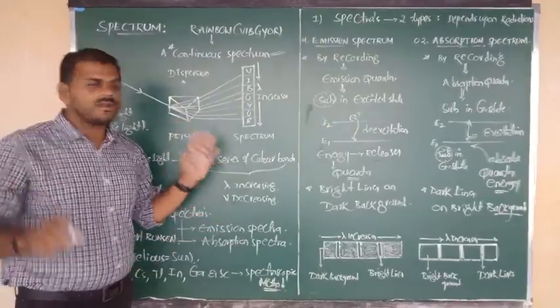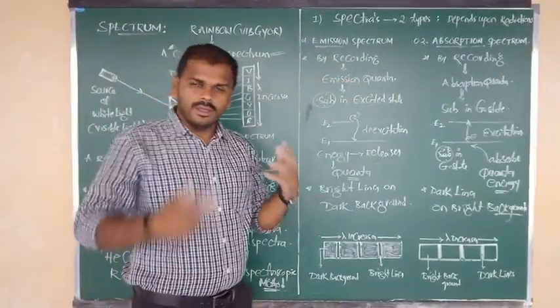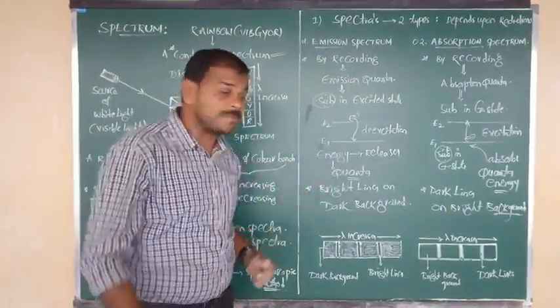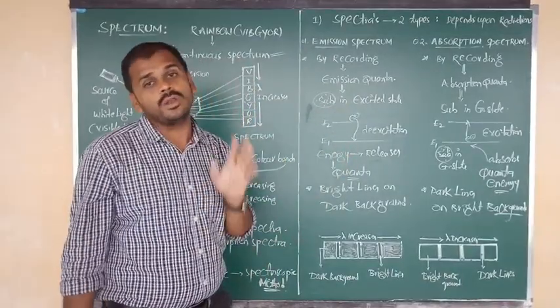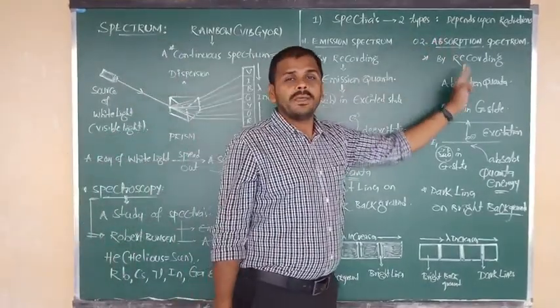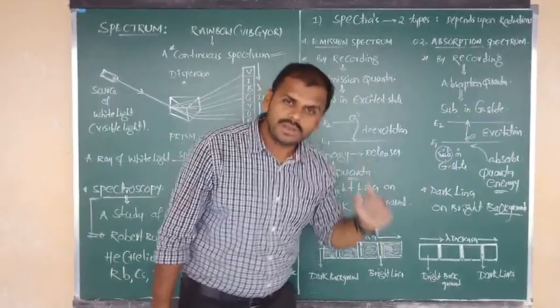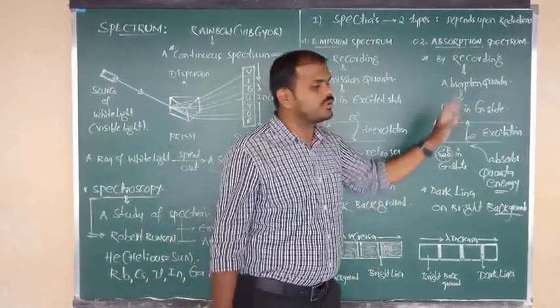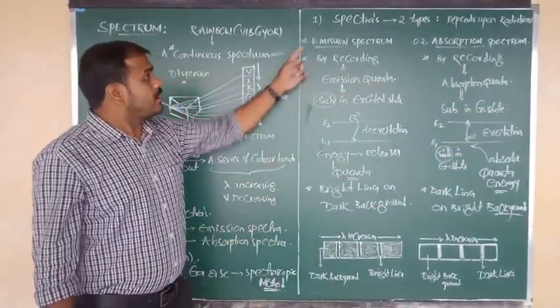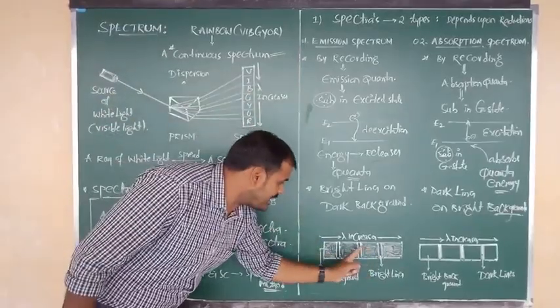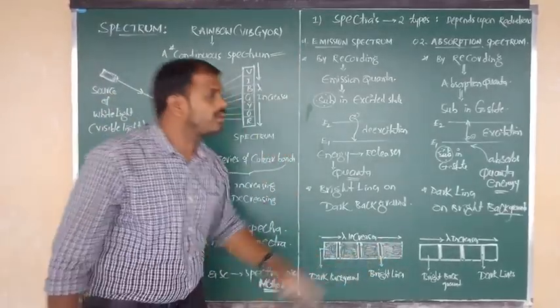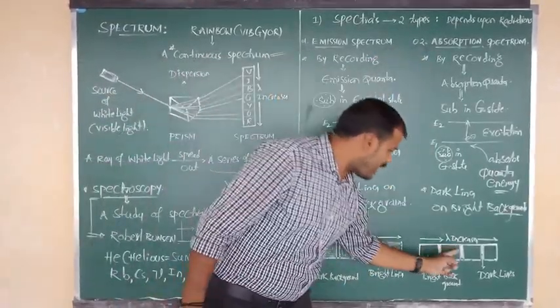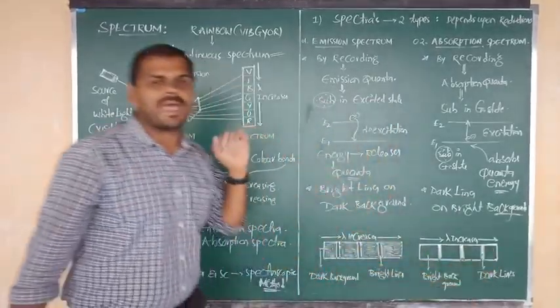So once again, the final touch. Emission spectrum is obtained by recording emitted quanta when an electron jumps from a higher energy level to a lower energy level. Absorption spectrum is obtained by recording absorbed quanta when an electron jumps from a lower energy level to a higher energy level. In emission spectrum, bright lines are present on a dark background, but in absorption spectrum, dark lines are present on a bright background.